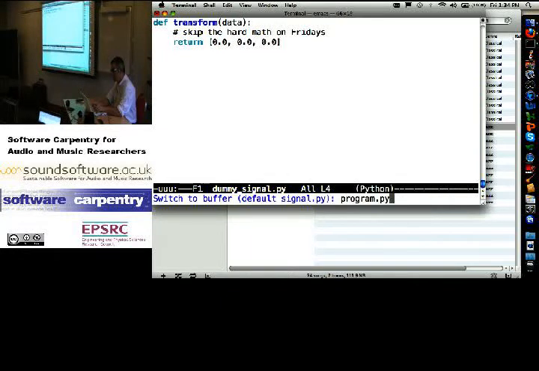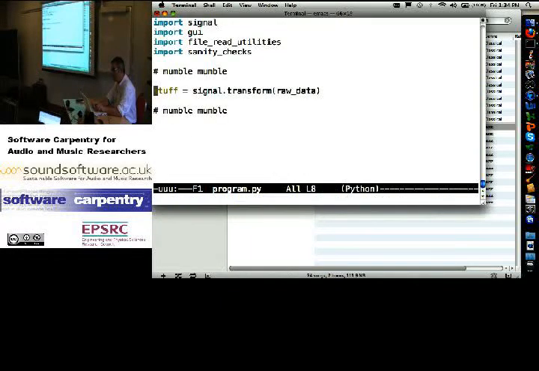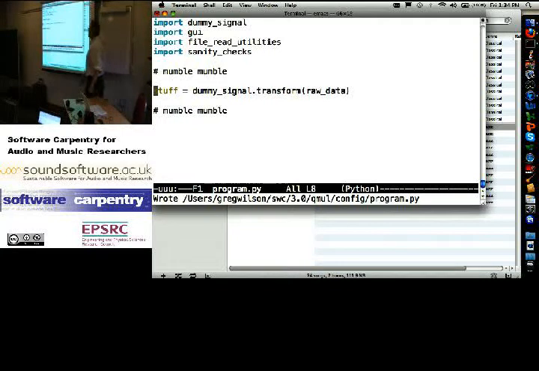So let me switch back to my main program. And what I want to do is say import dummy signal. And then here say dummy signal.transform of raw data. Right? What I'm doing is, instead of doing the real transform with a whole bunch of other stuff going on, I'm saying, look, I'm just going to pretend that the result of doing a transform is 0, 0, 0, 0, 0. And see if everything else still works.